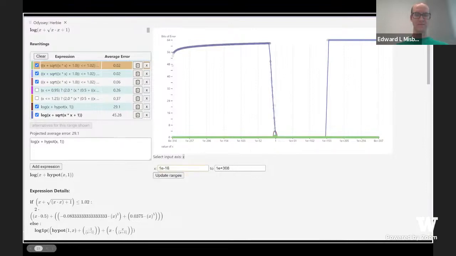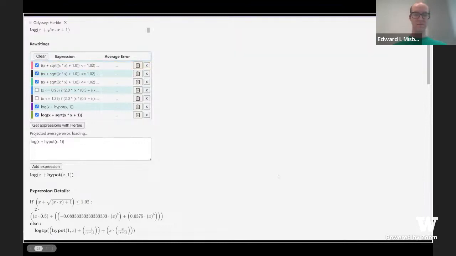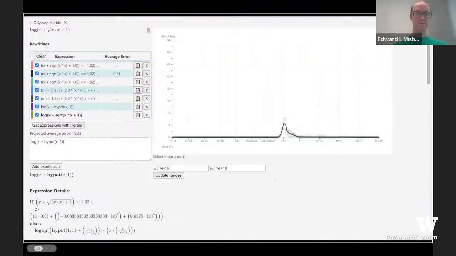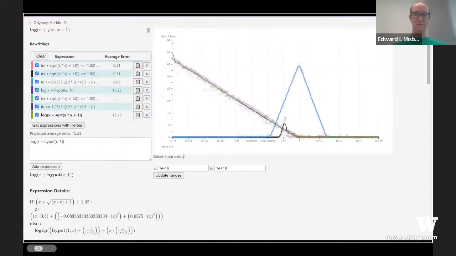To do so, we update the input range. This resamples all inputs and reanalyzes all expressions on the new range. We are going to try to write an expression by hand which has less average error than the best one Herbie has given us. We first deselect some expressions to clean up what is displayed on the graph.